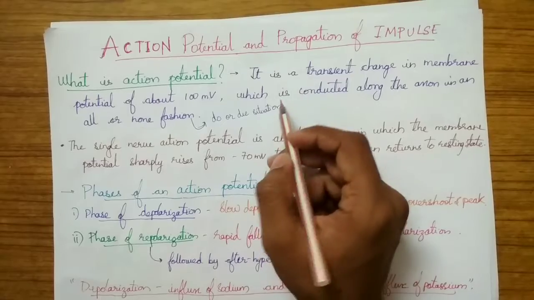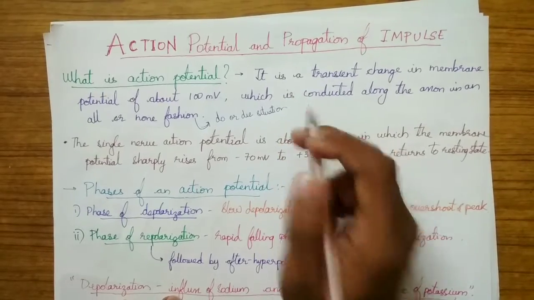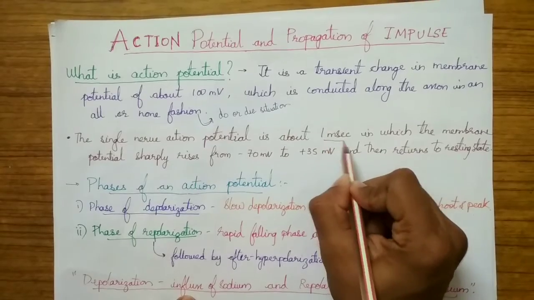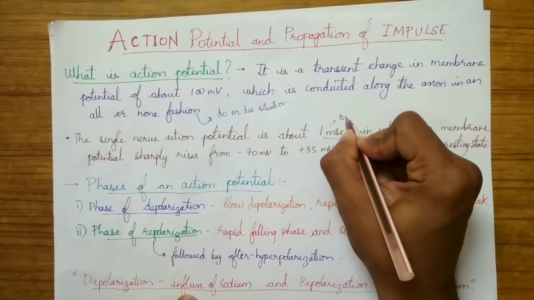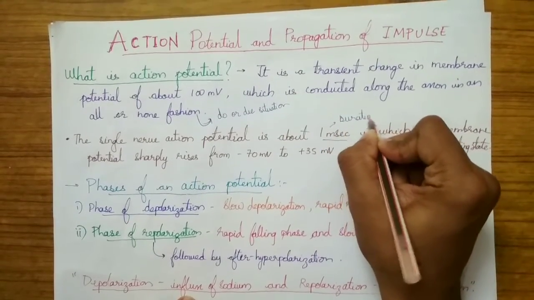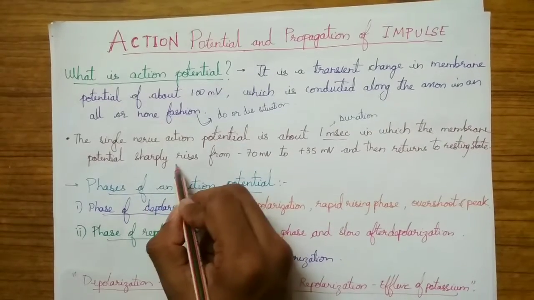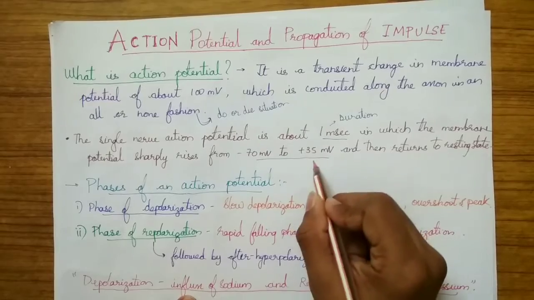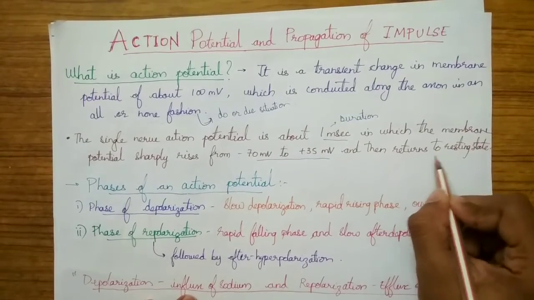It is also called a spike potential or an impulse. The single nerve action potential lasts about 1 millisecond. It is the duration of an action potential, in which the membrane potential sharply rises from minus 70 millivolts to plus 35 millivolts and then returns to the resting state.